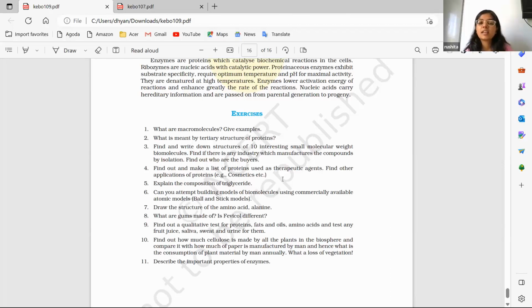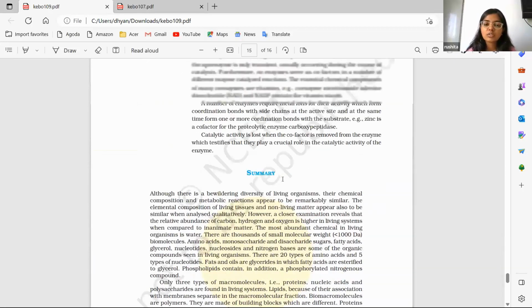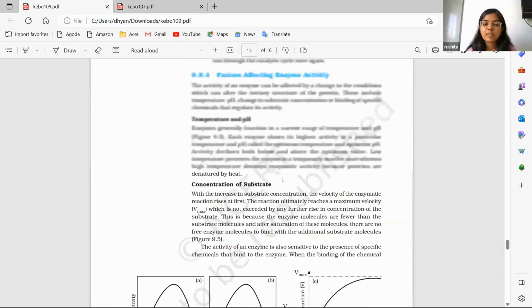Triglyceride basically has three fatty acid molecules connected with a single glycerol. Because it's triglyceride, there are three fatty acid molecules. Likewise, there can be monoglyceride. There will be only one fatty acid molecule there. And in diglyceride, there will be two fatty acid molecules. And the structure is also given here.